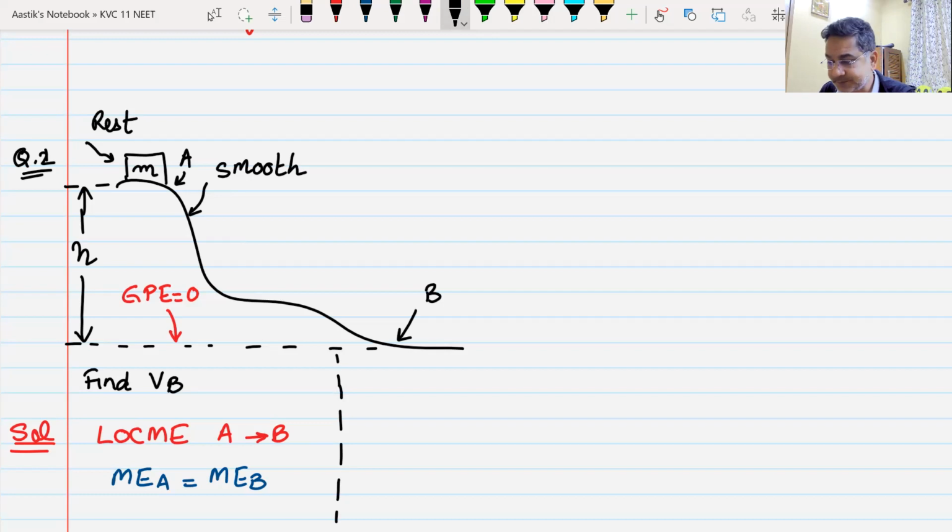Anyone? What are the two energies that I have to consider at point A or point B? No one knows it?